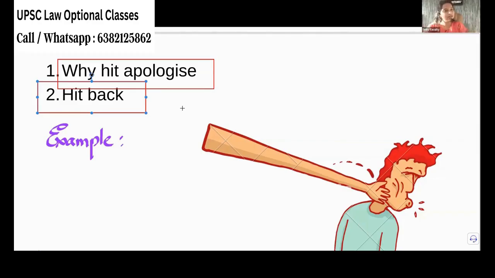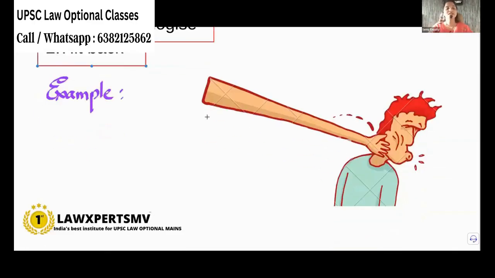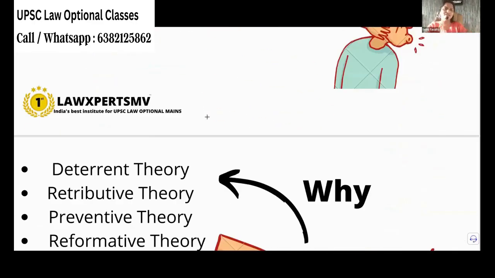That differs from one person to another. I will punish for certain offenses because it should not happen to other people. If I stay quiet, then you will victimize another person, so you should be deterred. So for what reason are you giving punishment? If you ask this question, there will be a lot of reasons, and that reason is called what? Theories of punishment. These theories of punishment are repeatedly asked in previous year questions, so we must master them.